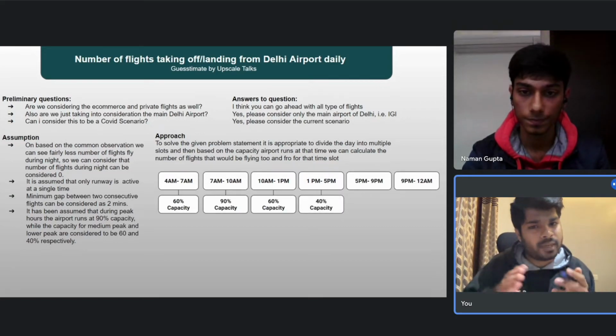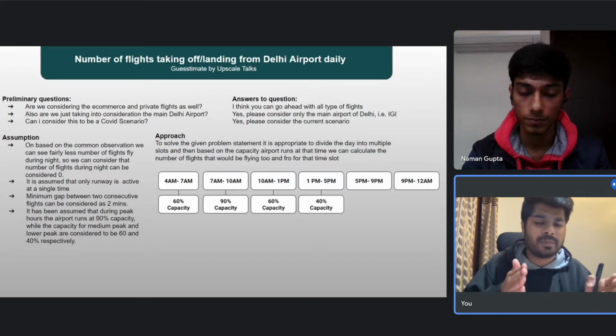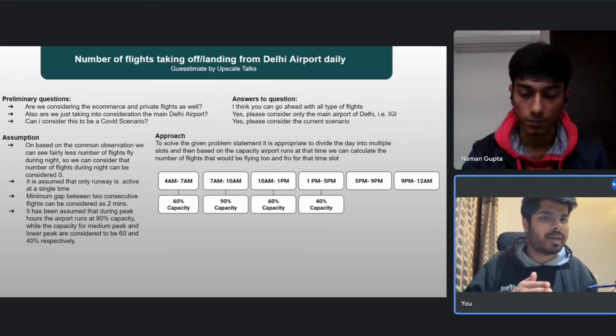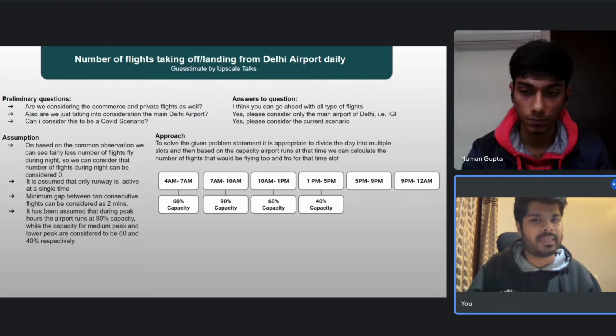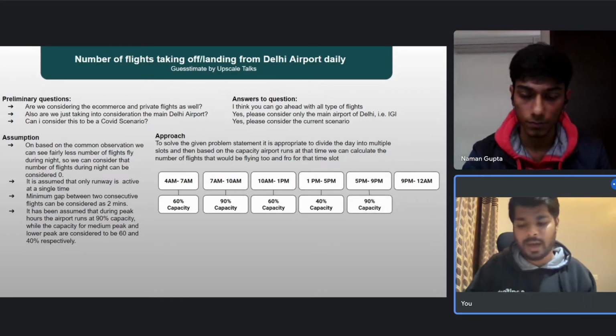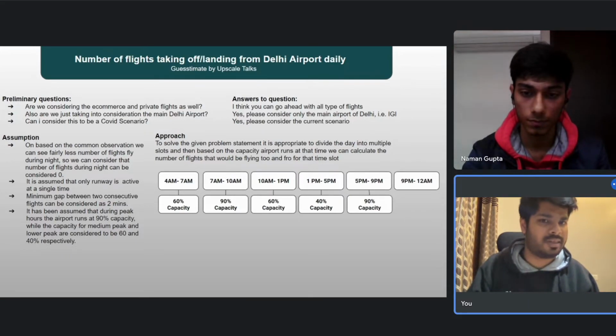While I'm considering the 5 p.m. to 9 p.m. as my prime slot, during that I will be assuming that the flights would be running at 90% capacity. That is my peak hour. And for the 9 p.m. to 12 a.m., the flights would reduce considerably. So I think that it will be running around at 40% capacity.